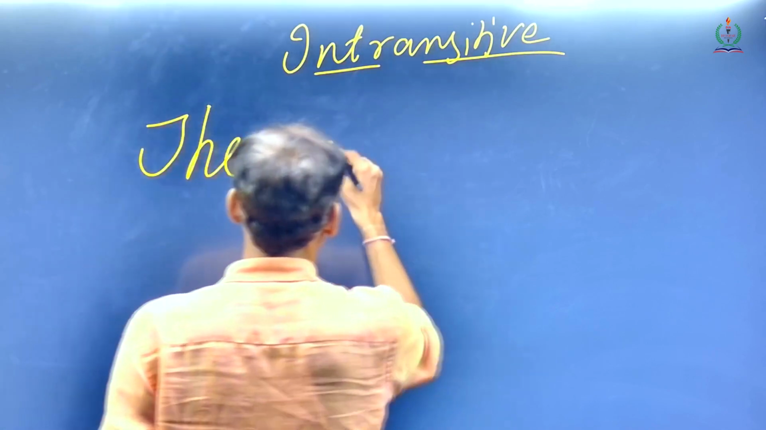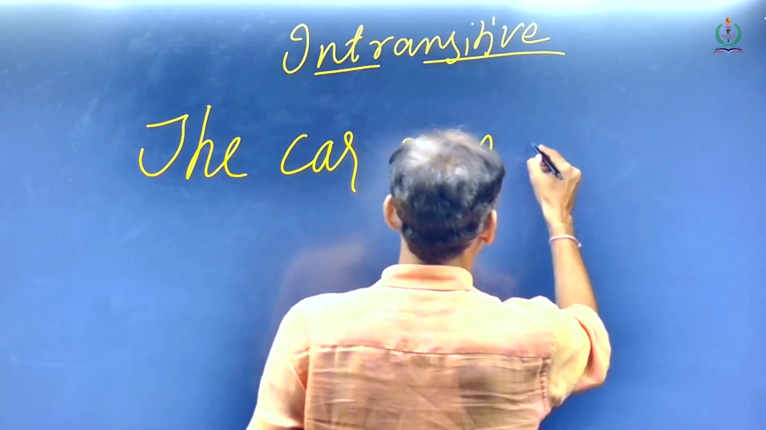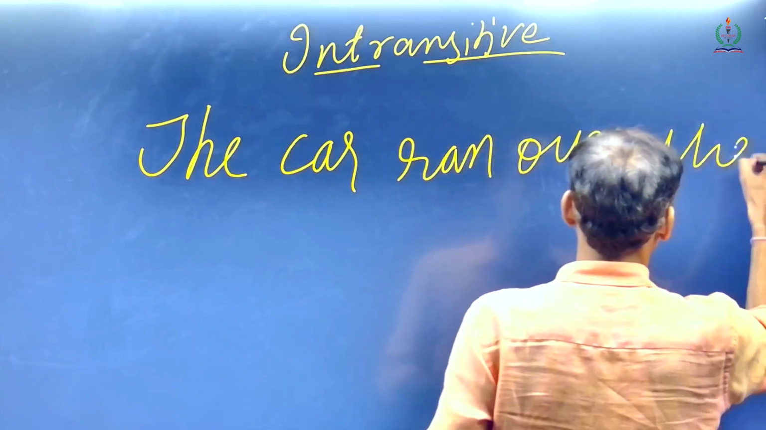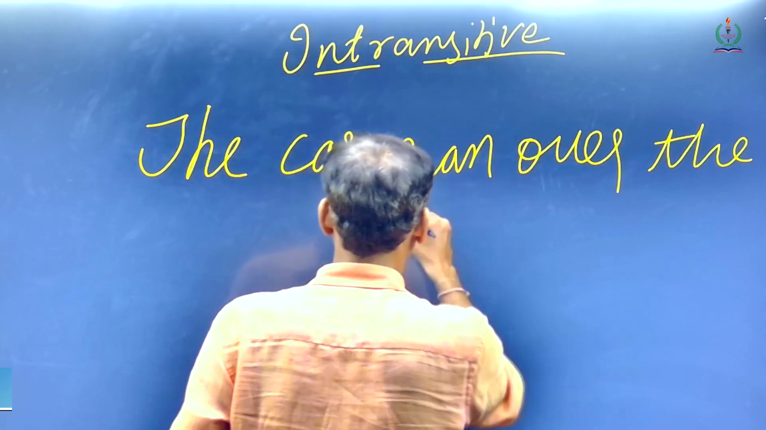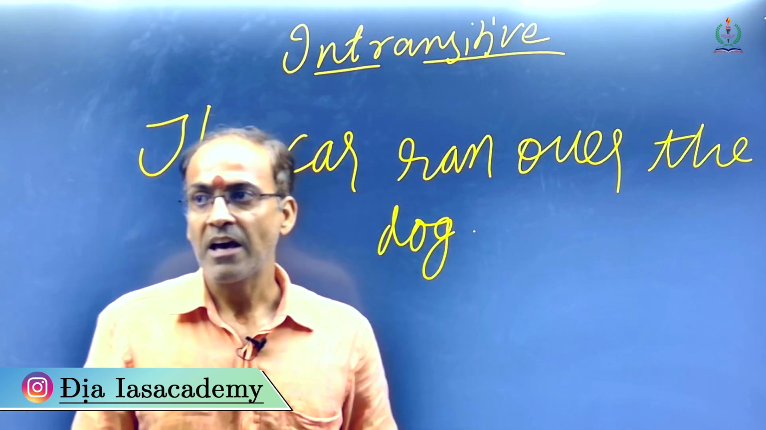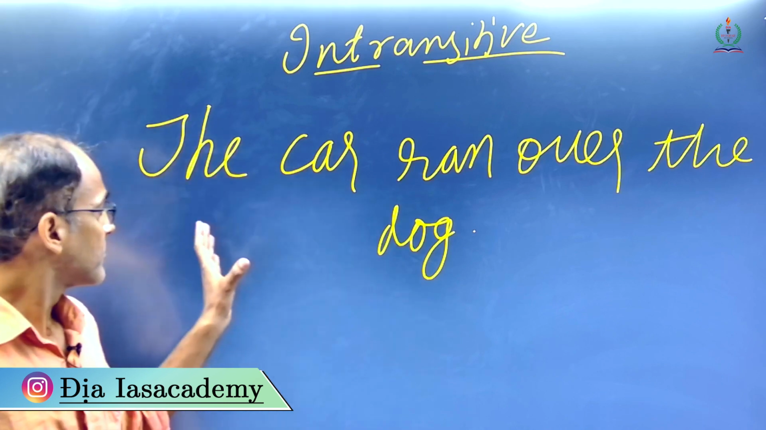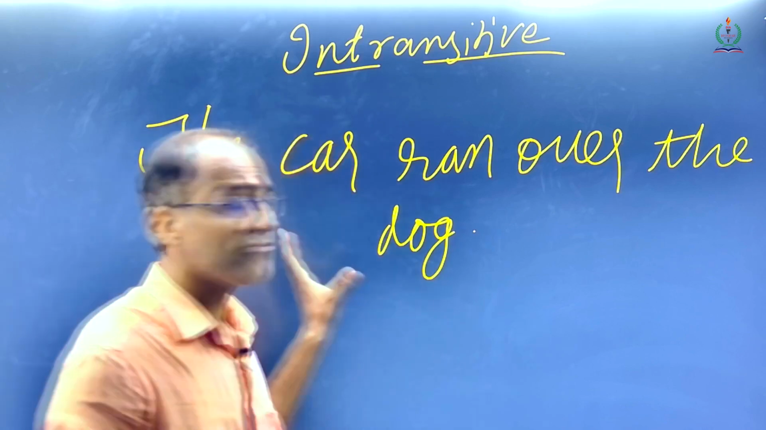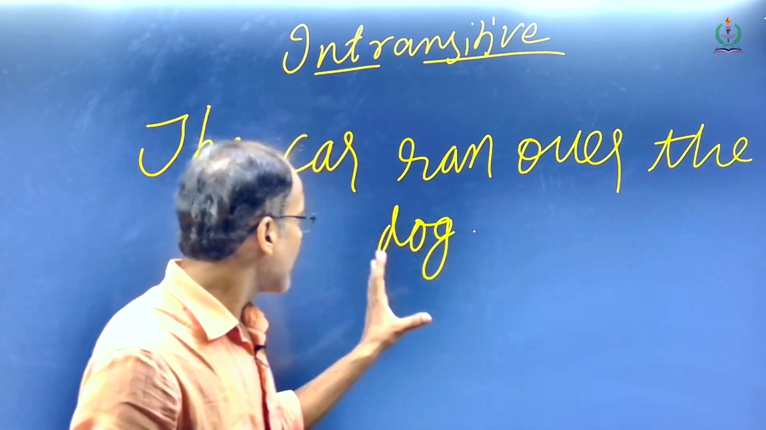the car ran over the dog. Now, the car ran over the dog. In this, if we see this kind of sentence, first of all I will tell you whether it is a transitive verb or an intransitive verb.